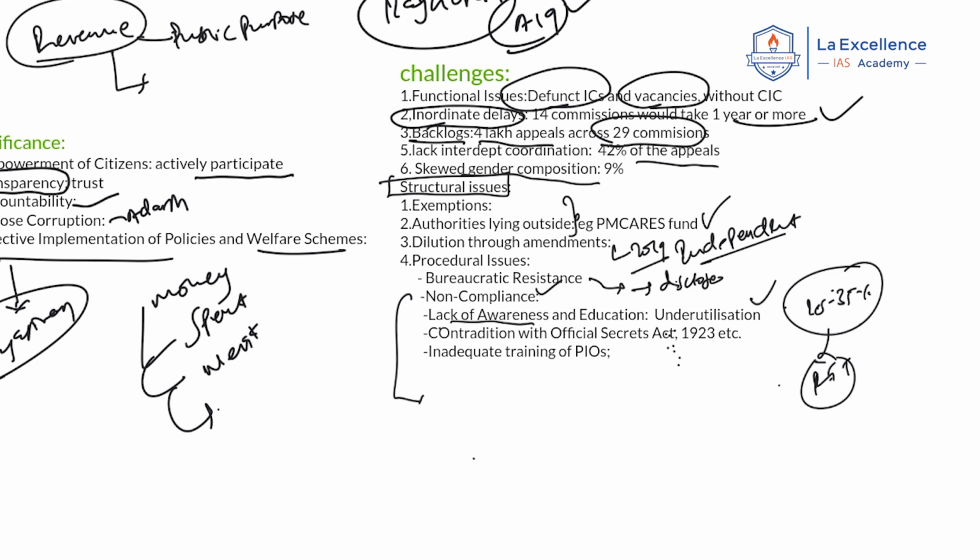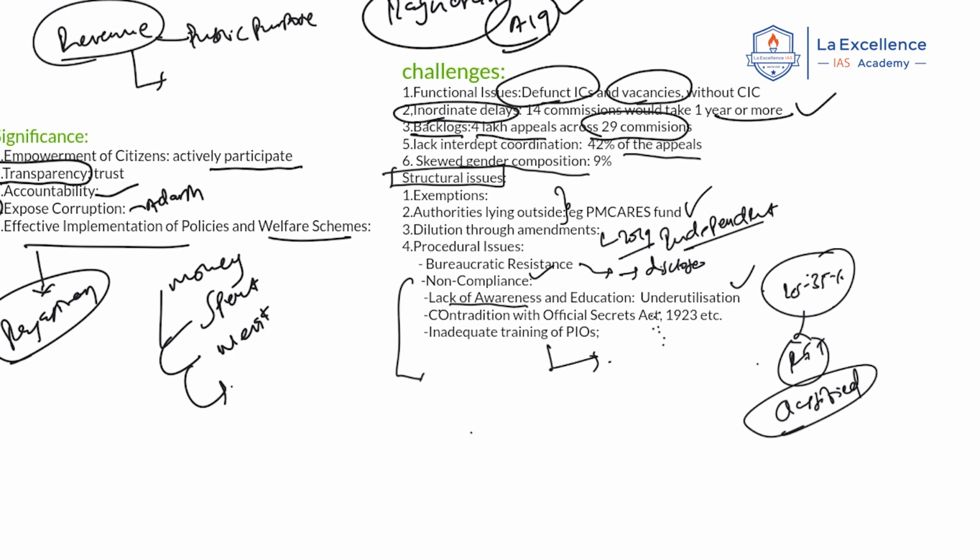Another important thing is the contradiction with the Official Secrets Act, which says that certain information is considered classified and important from the national security perspective. This has a broader interpretation, so every information can be classified. Then there is inadequate training of the PIOs, public information officers, and people feel that they are indifferent to those applying under RTI. This is the criticism.